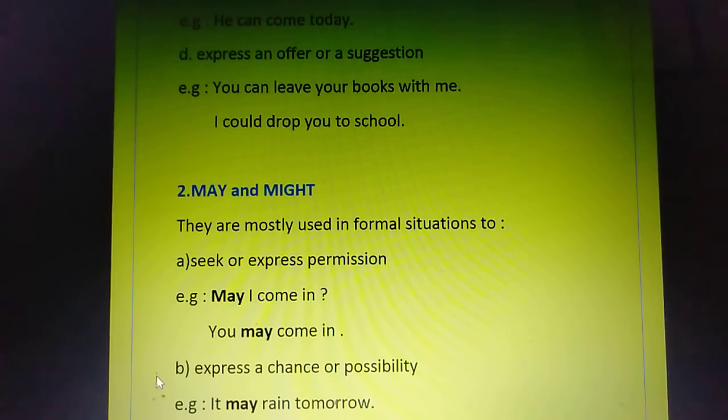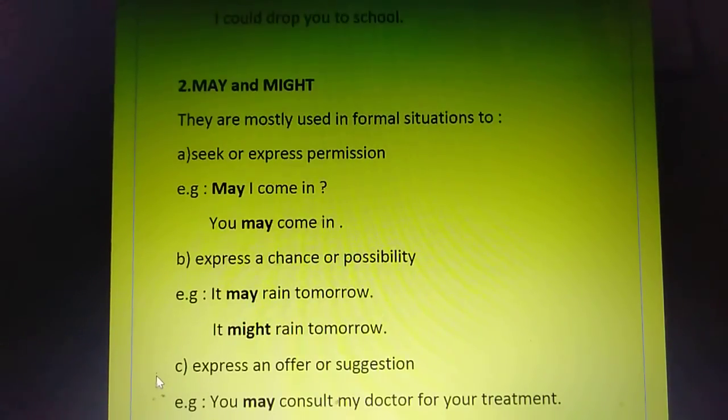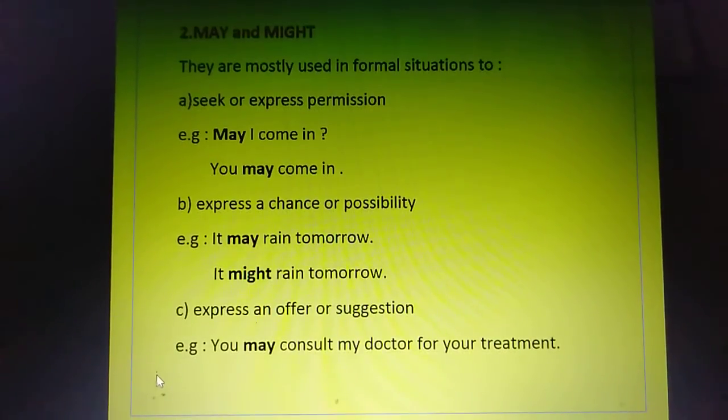But when you are using may or might, that becomes a formal situation. So here, may I come in? Here I have said you may come in, right? So it is seeking and expressing permission. Next is express a chance or possibility. This is a basic thing which we use. May and might have a very slight difference between them.